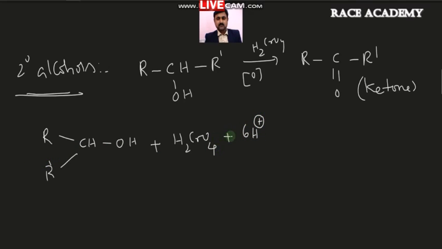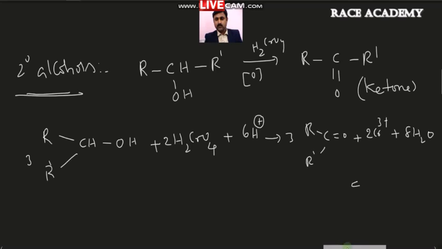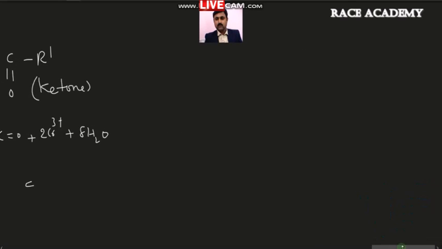This is converted into, if you take 3 moles of alcohol and 2 moles of chromic acid, you will get 3 moles of ketone, or C double bond O R dash, plus Cr3 plus ions, 2Cr3 plus also will come. Some 8 water molecules will come out of it. Okay. So in that way you can prepare ketones from secondary alcohols. Coming to the third type, the next type of alcohols. What are the other types of alcohols? You know, they are tertiary alcohols.